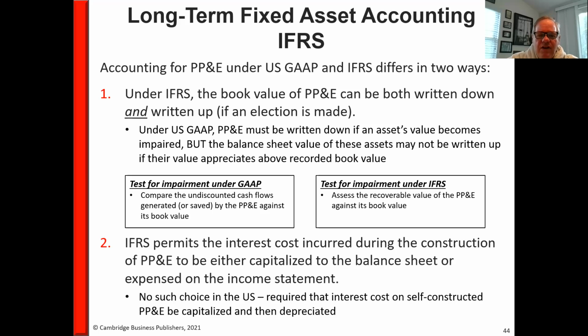Another thing, IFRS permits interest costs during construction to either be capitalized or expensed. And in the US, we have no choice. If we have interest costs incurred on self-constructed assets like retooling the assembly line, then those interest costs must be capitalized. On international GAAP, they have the option to either capitalize or expense.